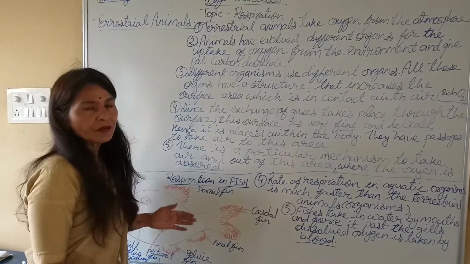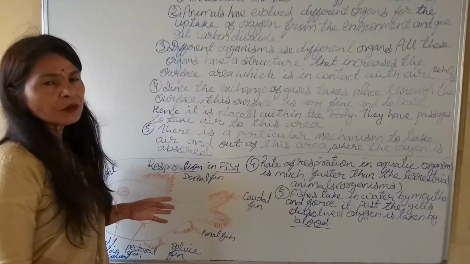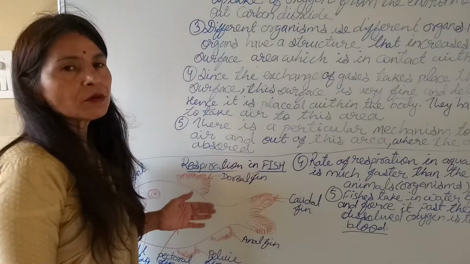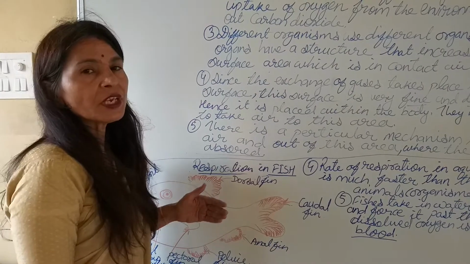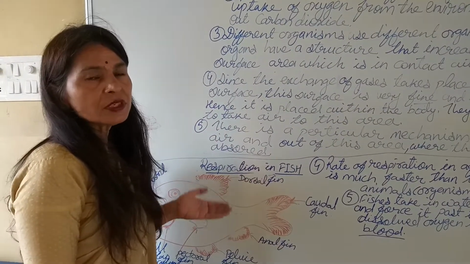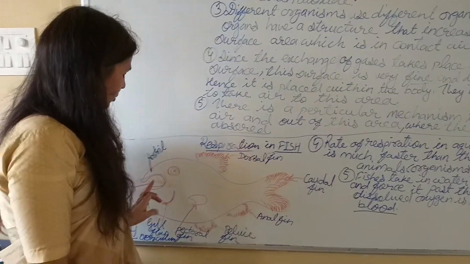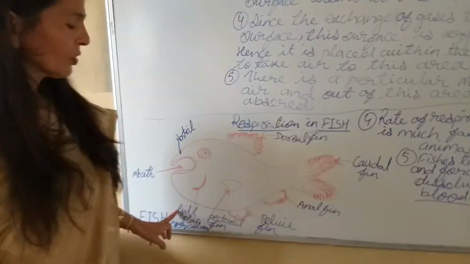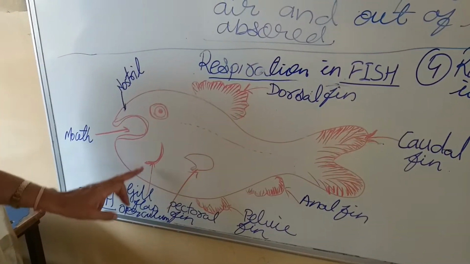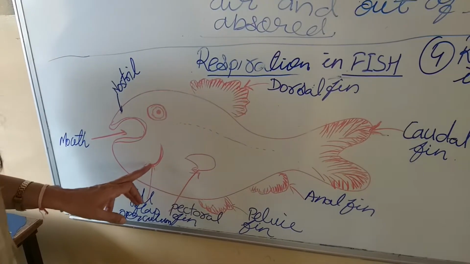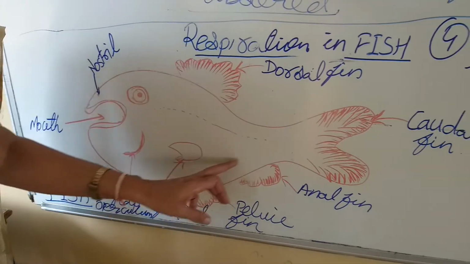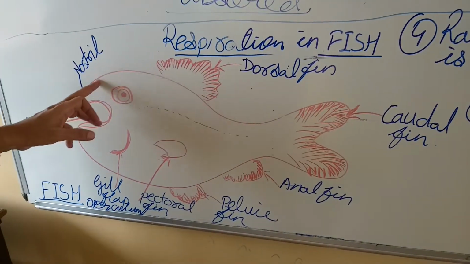So in the previous video I concluded about the coordination between the opening and closing of mouth and the opening and closing of gill. It is the same. When the mouth will open, gill slit will also open, because the water which enters through the mouth reaches the gill, and from there the dissolved oxygen is absorbed into the blood, and then it is transported to all the parts of the body.